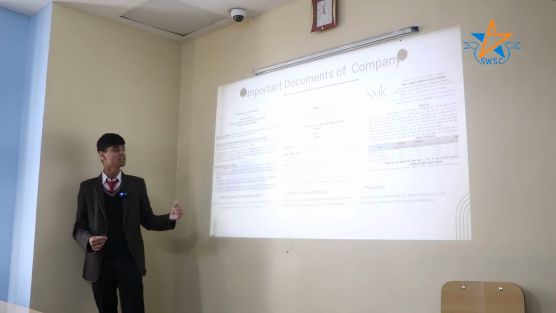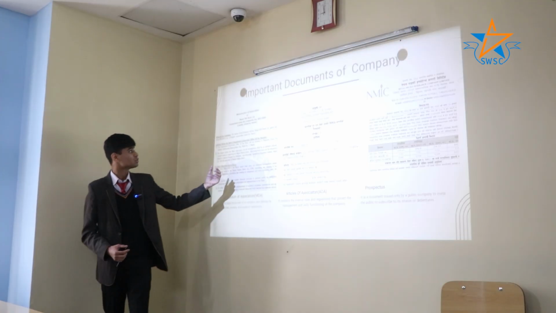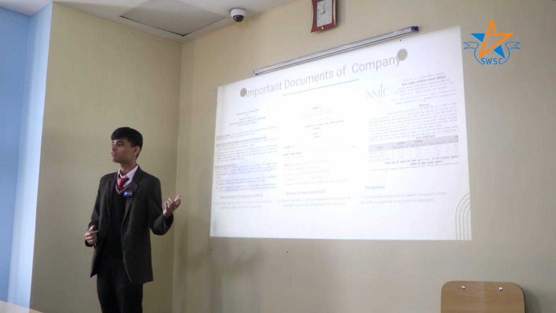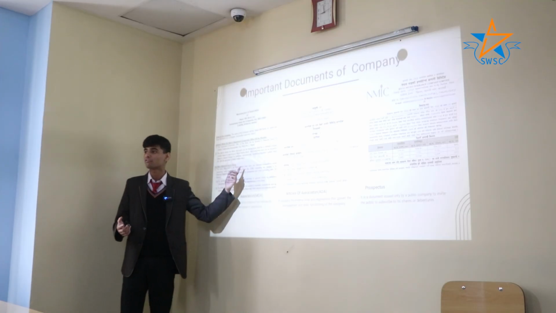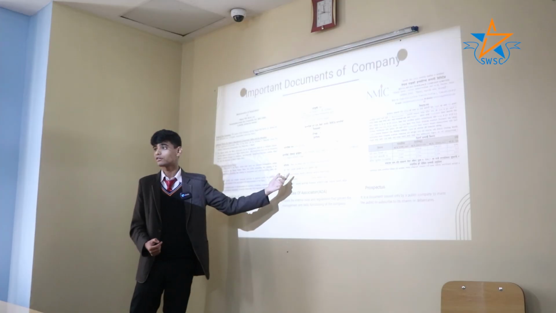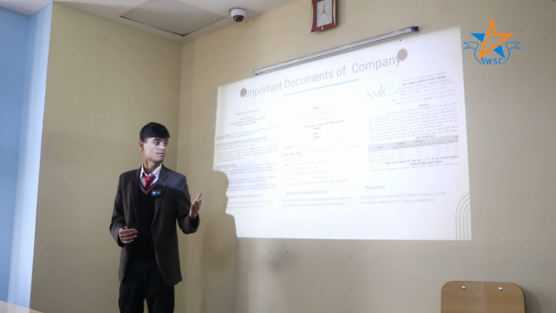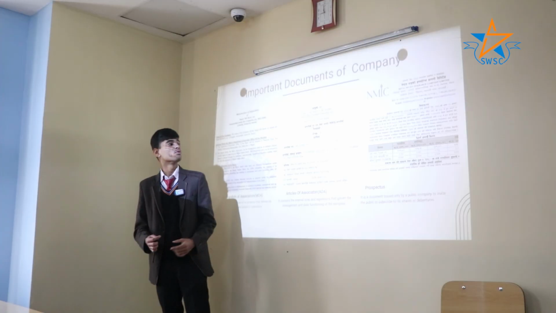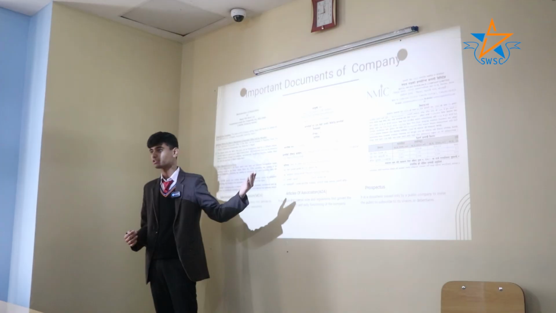Let me show you how these documents look in real companies like Nepal SBI Bank Limited and Nepal Micro Insurance Company Limited. So this is the Memorandum of Association of Nepal SBI Bank Limited, which includes the fundamental information of the bank like its name, its objective, where its corporate office is situated, fundamental objectives, and so on. Similarly, this is the Article of Association of a public company, which includes the rules and regulations for smooth running and internal management of the company. And finally, this is the prospectus of Nepal Micro Insurance Company Limited, which includes the capital structure of the company, total number of shares, value per share, and so on.